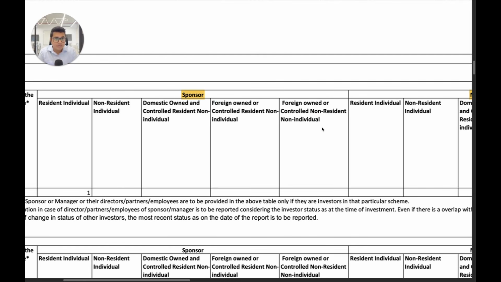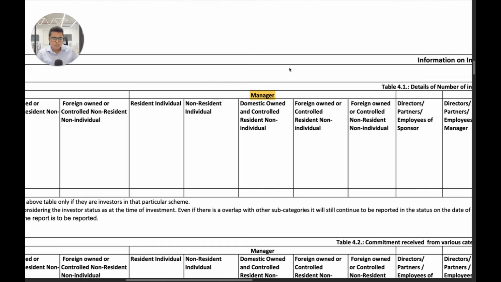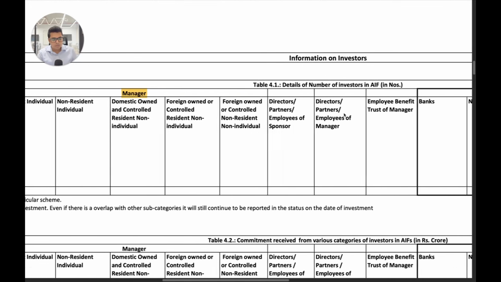This is very, very relevant if you look at it from an NDI rules standpoint, because as we know, Schedule 8 of the NDI rules provides that in case the manager or sponsor is foreign owned and controlled, the AIF would be treated as a foreign owned and controlled investment vehicle. And it's very important to determine whether or not the manager and sponsor are Indian owned and controlled or foreign owned and controlled. And the same thing will now be reported on a quarterly basis to SEBI. Same for manager, the same differentiations have been given.